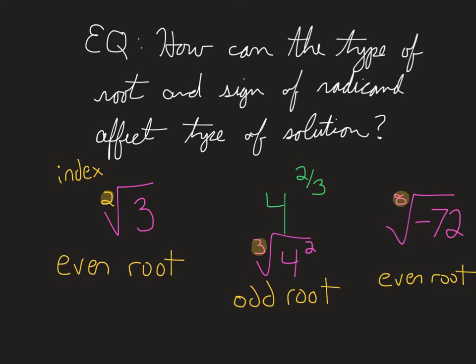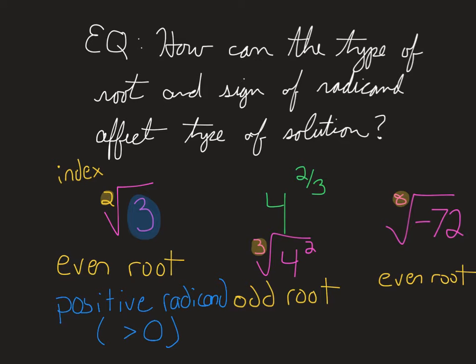The other thing I want to review real quick is what the radicand is. The radicand, remember, is the expression underneath the radical. In this case, this is just a 3. This is positive because there's no negative sign at all. So this is a positive radicand. This radicand would be greater than 0. Positive radicand, and again, that means it is greater than 0.